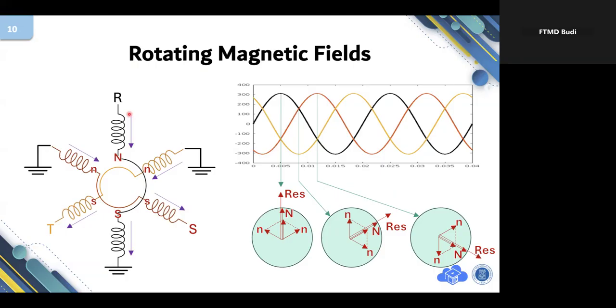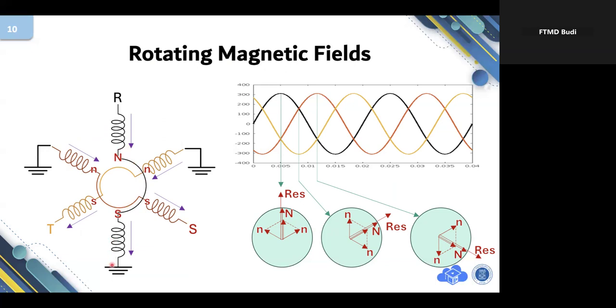The stator of the motor consists of three windings. You can follow my pointer. This is one pair of coils. Actually there are two coils, one and two. They are in series. I say that this is a pair, or a couple like this.